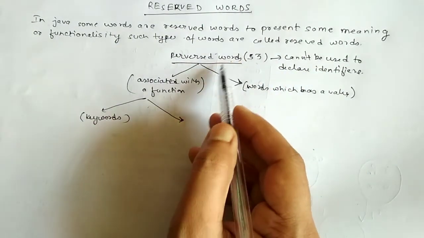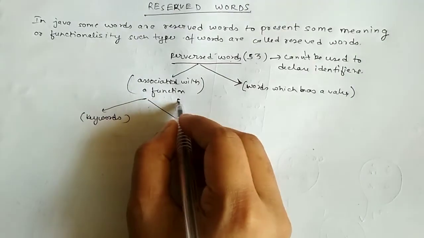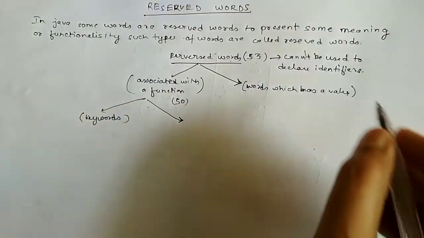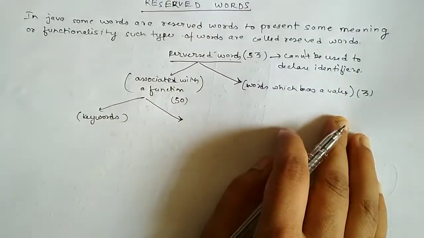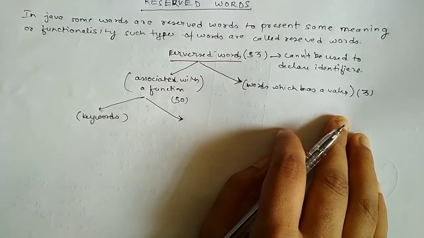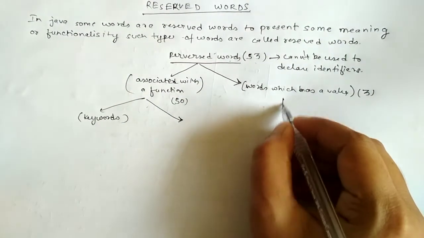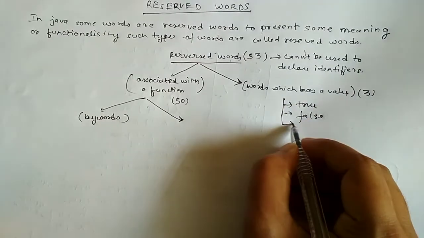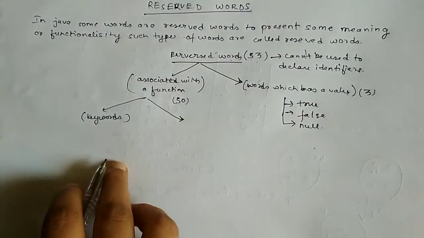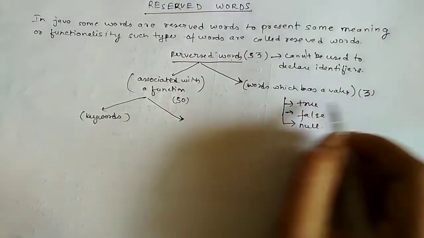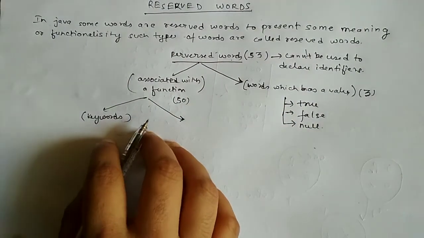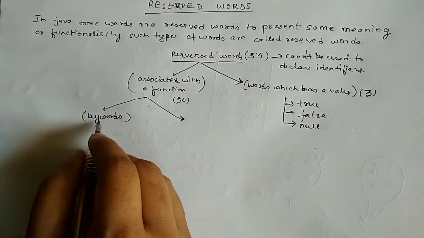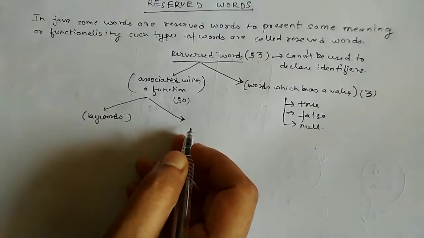Among those 53, there are 50 words which are associated with a function, and there are 3 reserved words which are called reserved literals. Those reserved literals are true, false, and null. These 3 words are associated with a value. For the words associated with a function, there are 2 categories: the keyword, and the unused keyword.